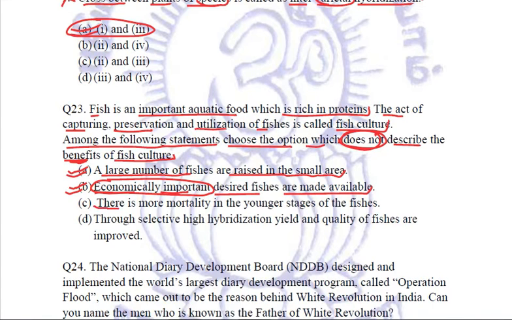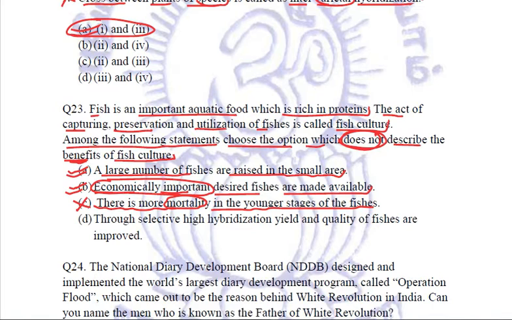Next, there is more mortality in the younger stages of the fish. No, because if the fishes are going to die in the younger stages, why would we be doing this fish culture? We cannot do any process which actually is killing these fishes, because the whole purpose of doing fish culture is improvement of food resources. How can the food resources be improved if we ourselves are killing them? So this is the statement which is not a benefit of fish culture.